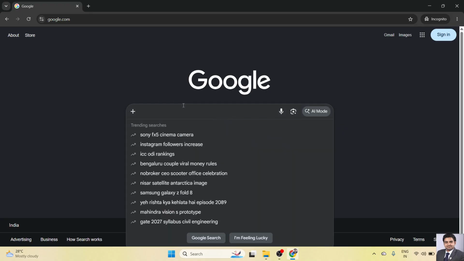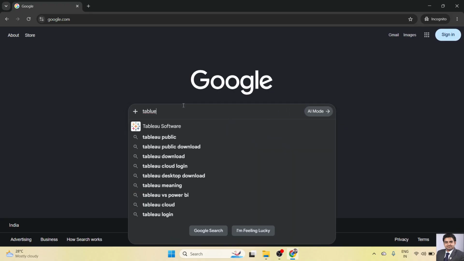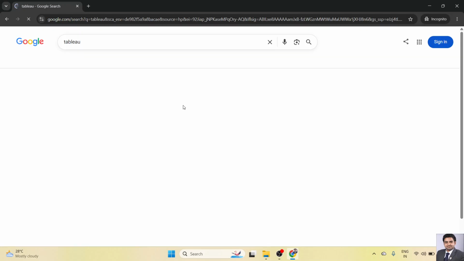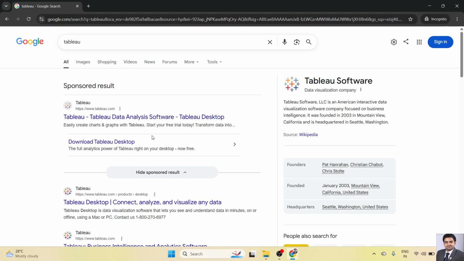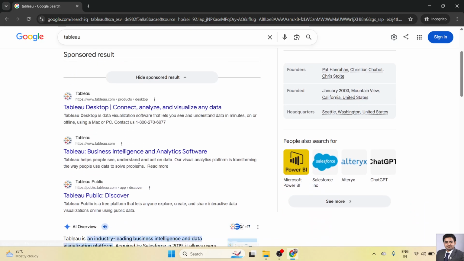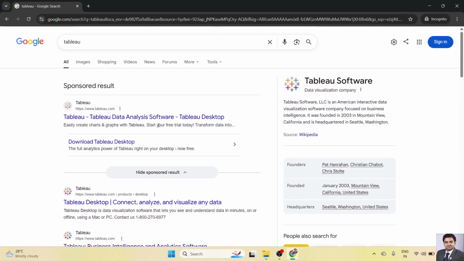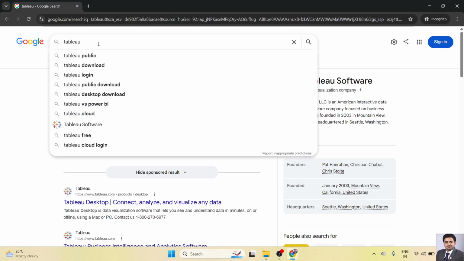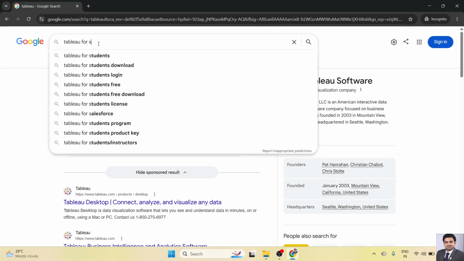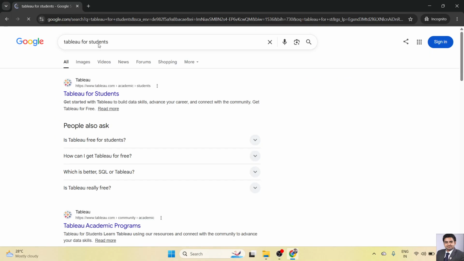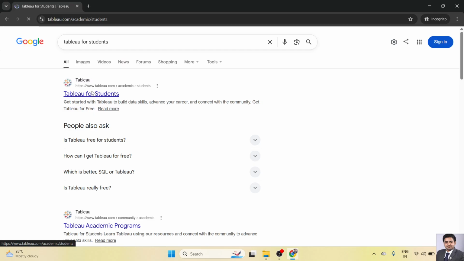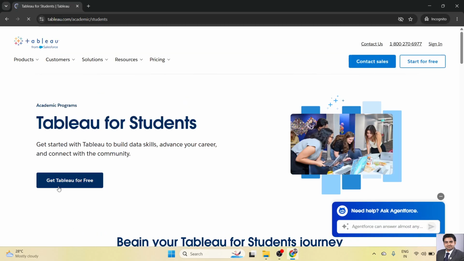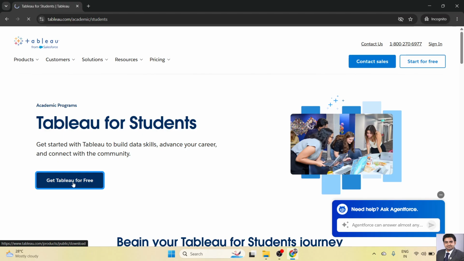To download it, you have to search Tableau software. After selecting, you will see download Tableau Desktop, but we'll use the public version. Okay, so I will search Tableau for Students. Here, you can get it for free. I will click here.